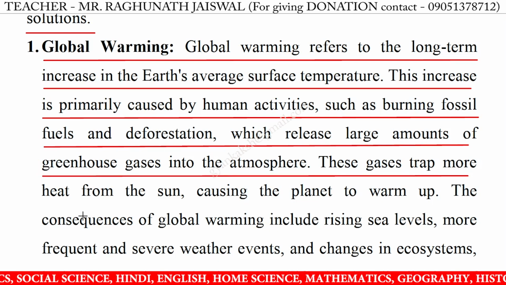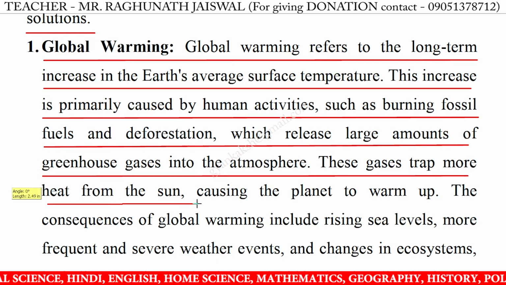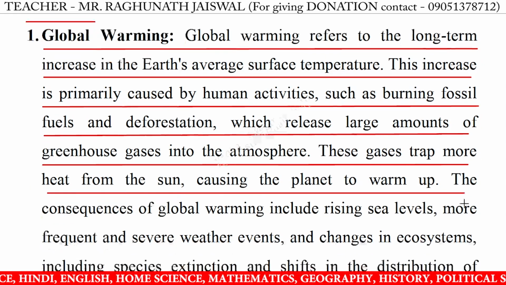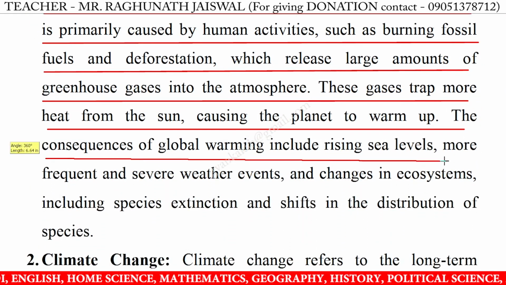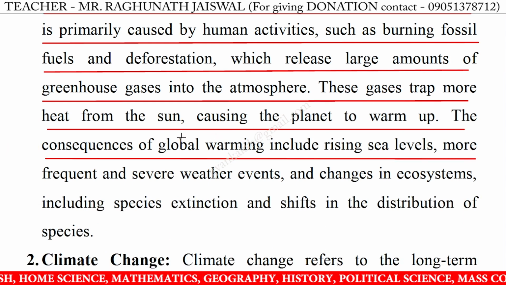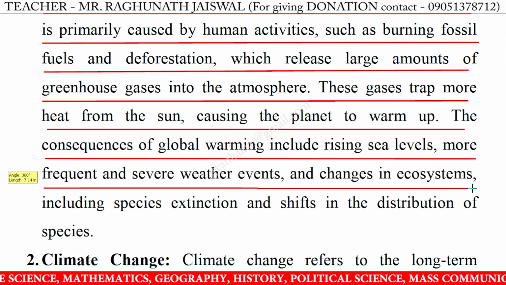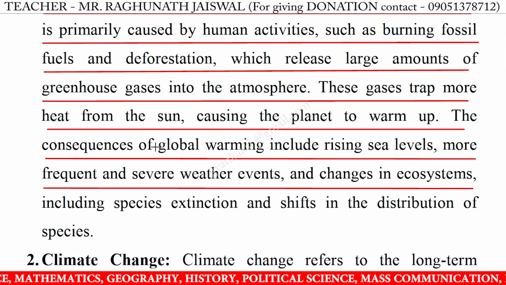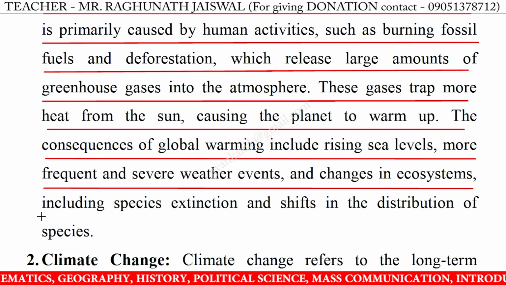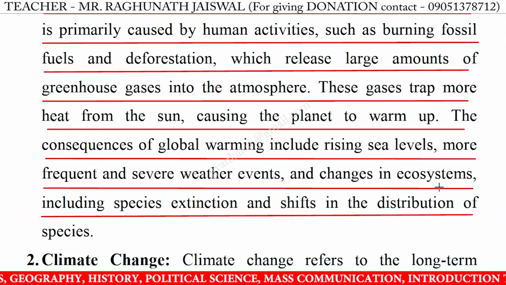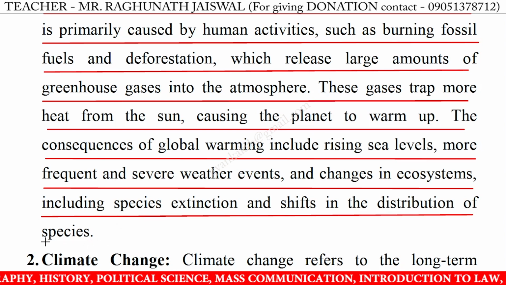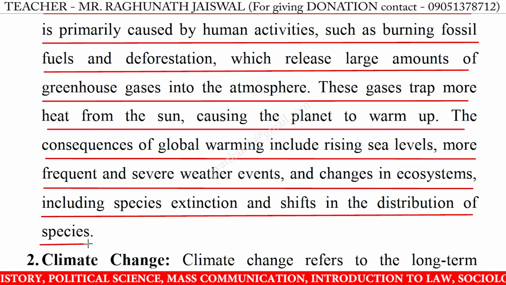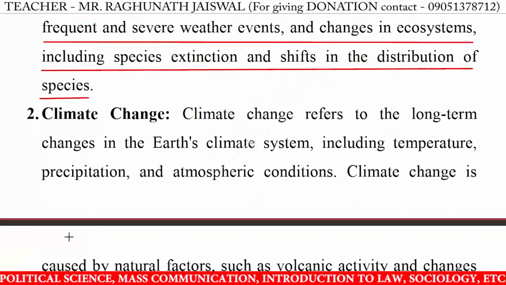These gases trap more heat from the sun, causing the planet to warm up. The consequences of global warming include rising sea levels, more frequent and severe weather events, and changes in ecosystems, including species extinction and shifts in the distribution of species.